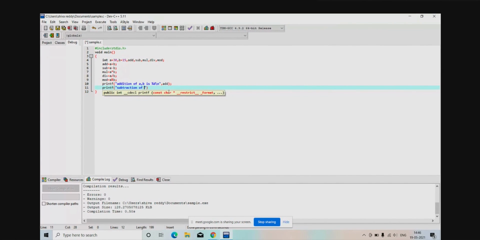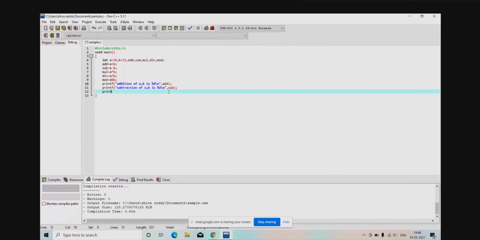Subtraction of a comma b is percentage d, again slash n, comma, what value? Sub. Done, it will show.